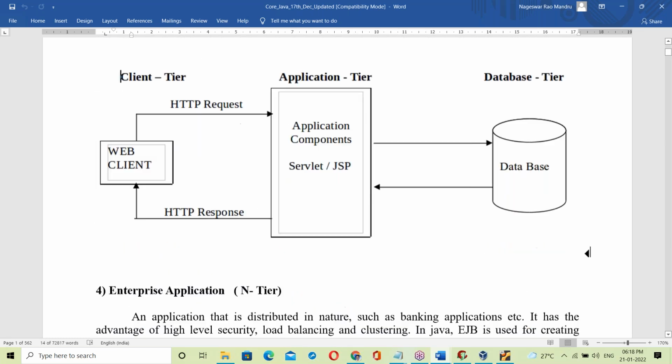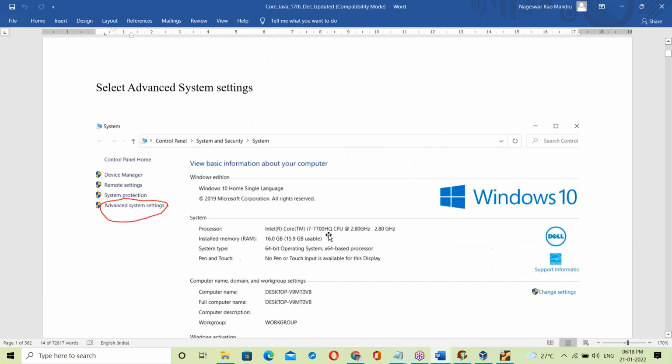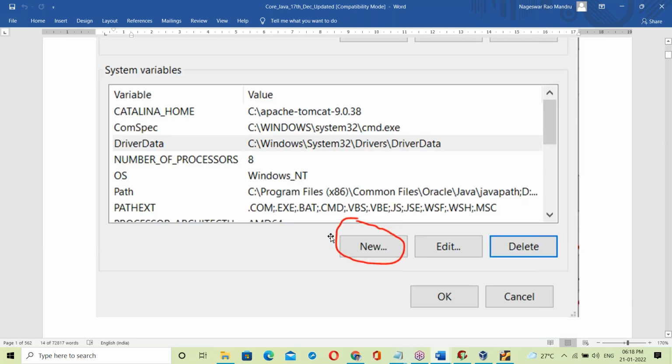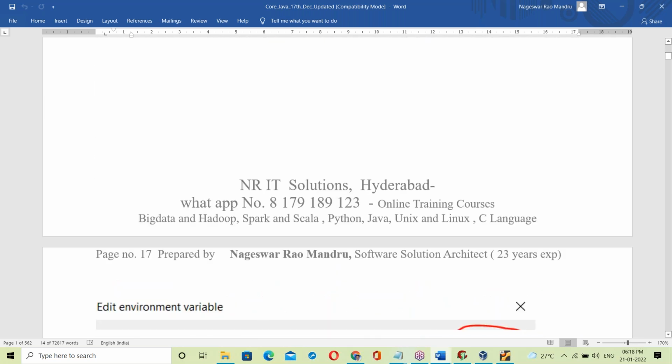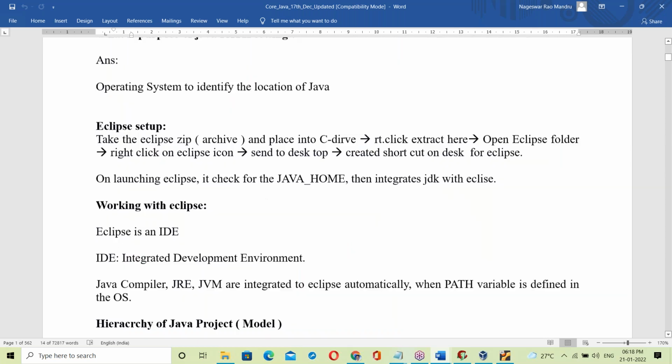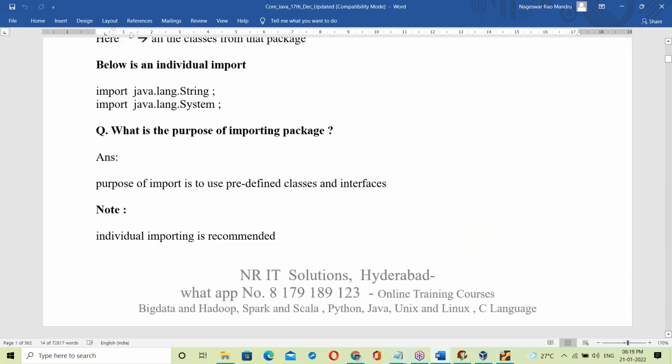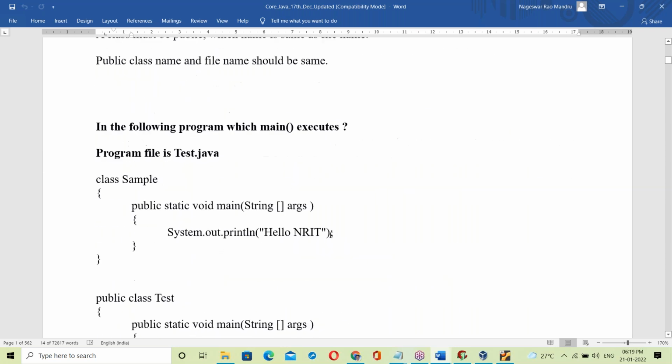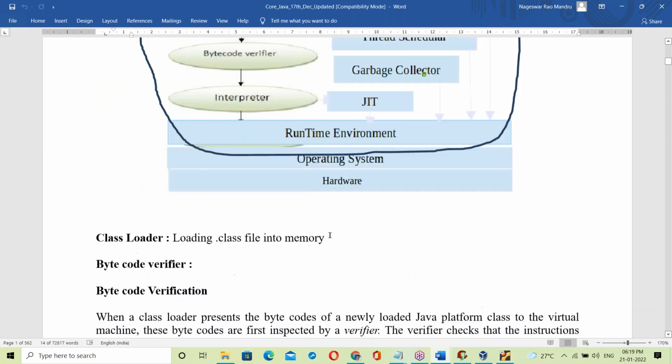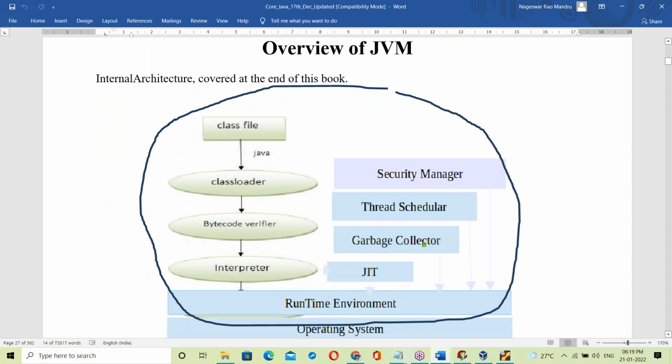About the JVM, we'll discuss it in a separate topic. In the JVM there is a Java interpreter, and this interpreter converts bytecode to binary code.